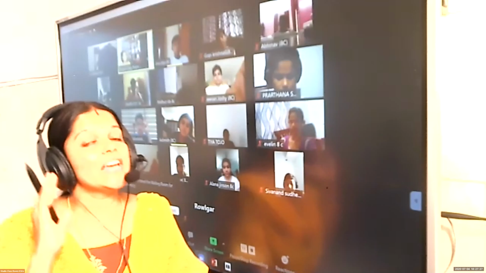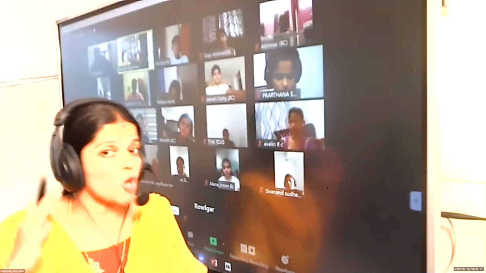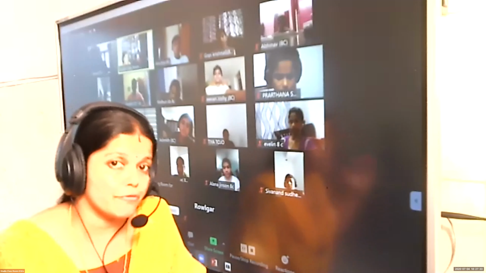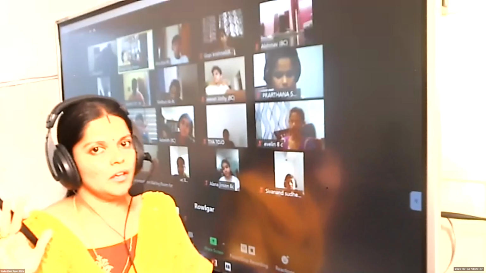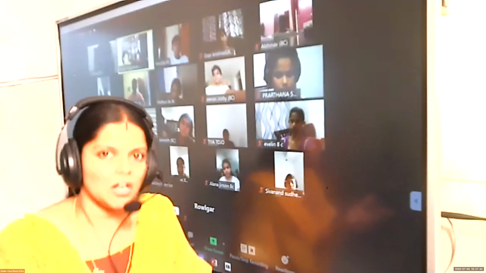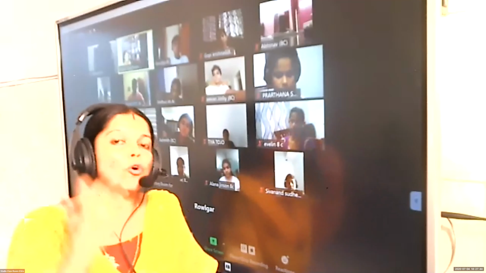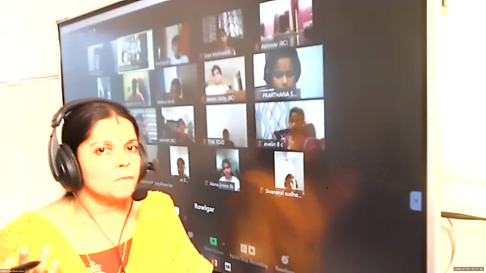So, these non-finite forms are derived from the verb. Derived means comes out. All these non-finite forms are actually formed from the verb. But are they verbs?